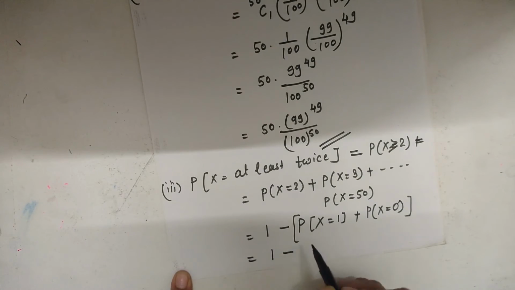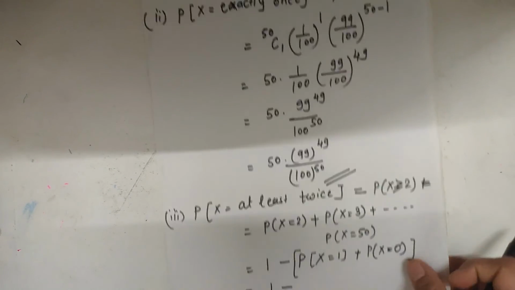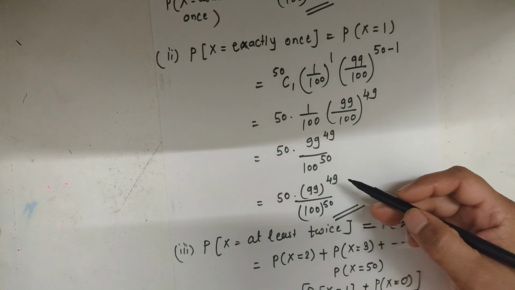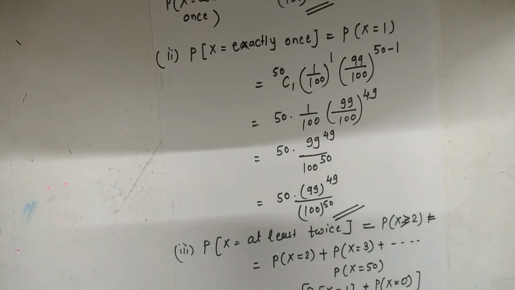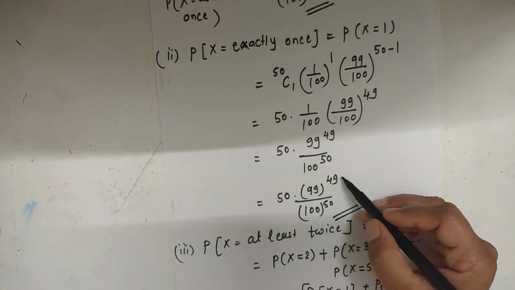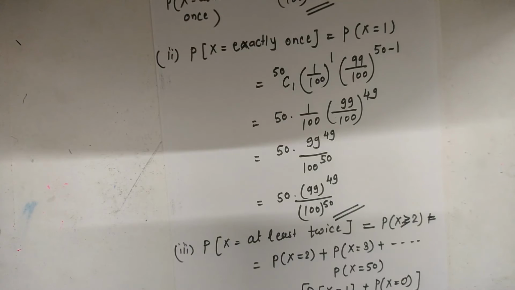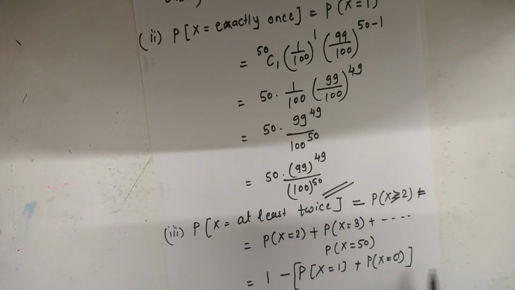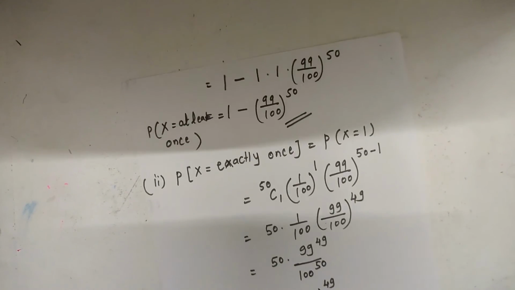Now 1 minus, in the above example we have already found the probability x is equal to 1, 50 into 99 raised to 49 upon 100 raised to 50, and also the probability for x is equal to 0.